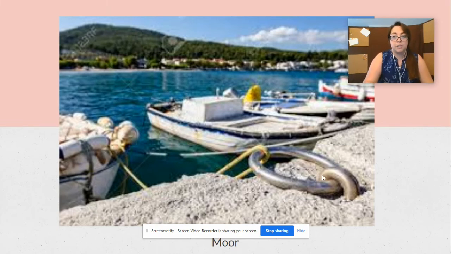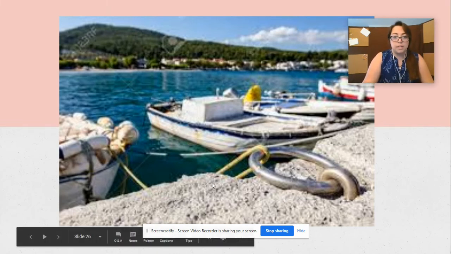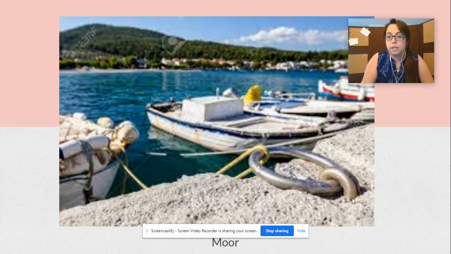So here's a picture. You can see this boat is attached with rope to a metal anchor in cement to keep that boat from moving and going anywhere else other than where it's supposed to be.